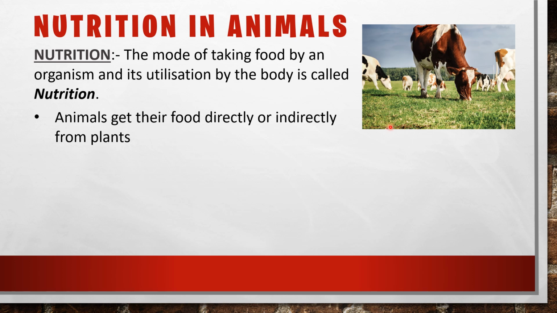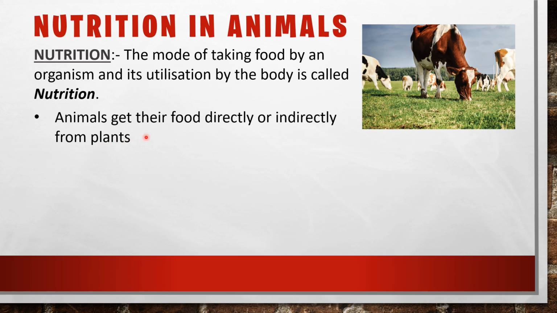And we know that plants can synthesize their own food, so they are called autotrophs. And what about animals? They cannot synthesize food and they are called heterotrophs. So for food, animals directly or indirectly depend upon plants.